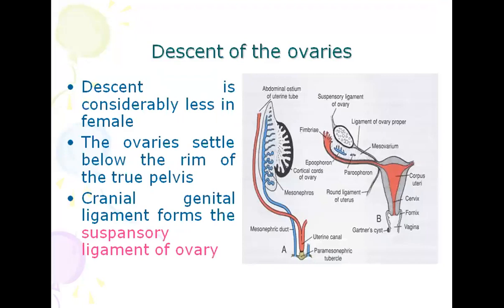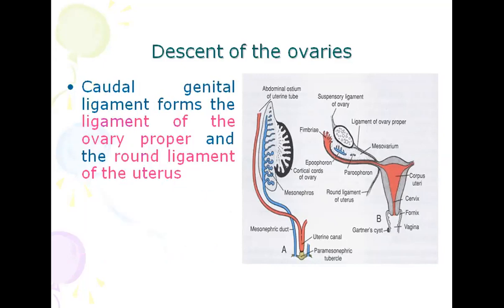Now, descent of the ovaries. Descent is considerably less in the female. The ovary settles below the rim of the true pelvis. You can see in this diagram. The cranial genital ligament forms the suspensory ligament. You can see in this diagram that is the suspensory ligament. And another thing, the caudal genital ligament forms the ligament of the ovary proper.